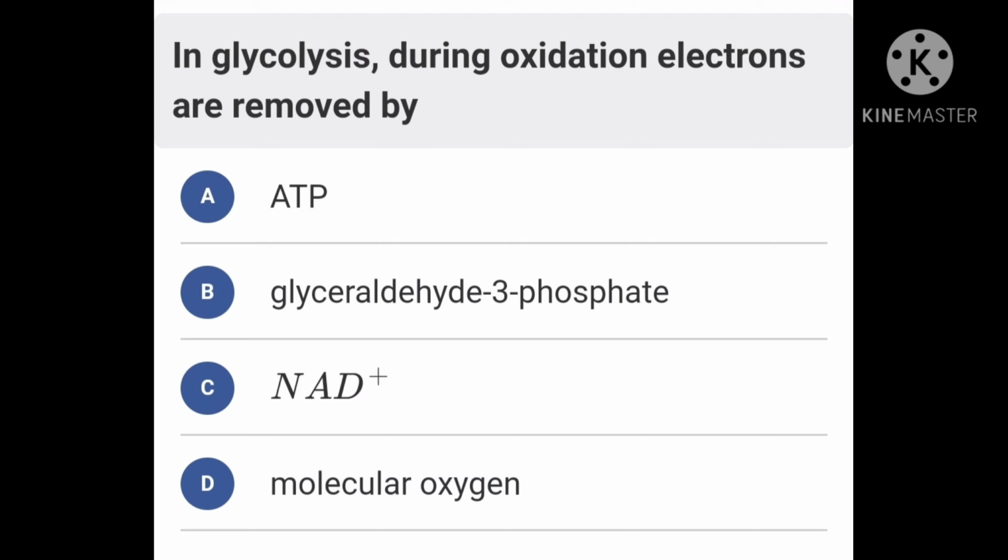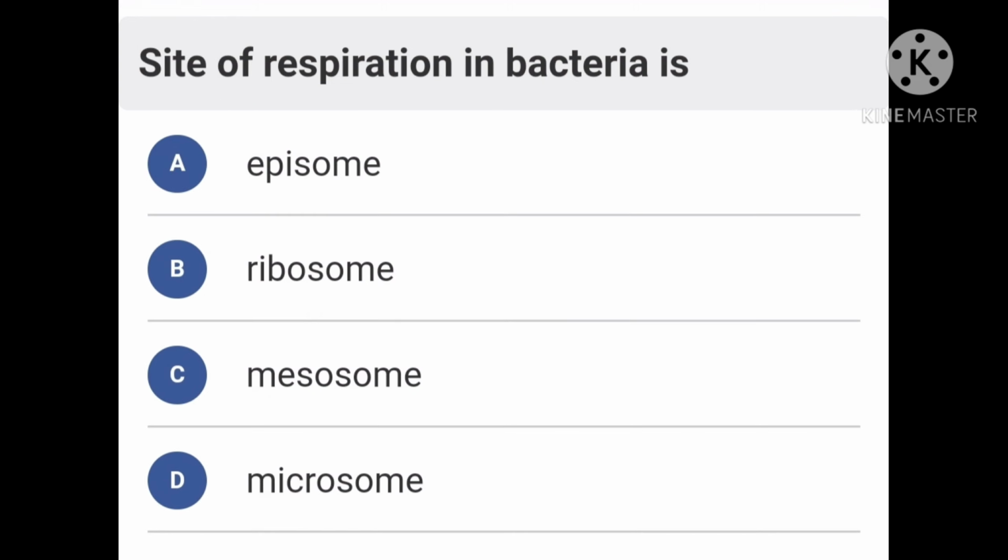Oxidation of glyceraldehyde 3-phosphate into 1,3 bisphosphoglycerate leads to the production of two NADH2 molecules. Thus, the correct option is C, that is NAD+. Sorry, A is wrong. Okay, next question.